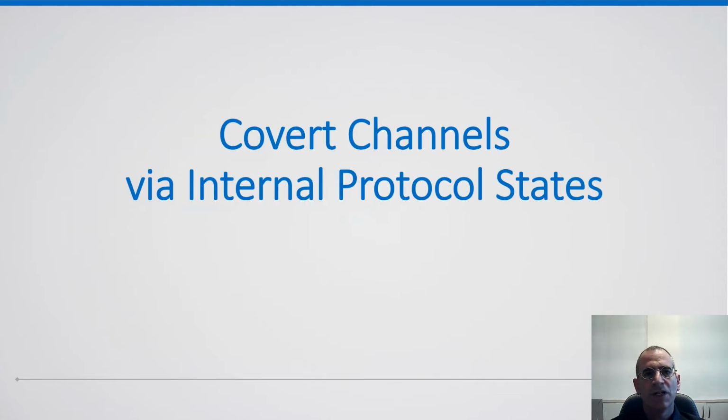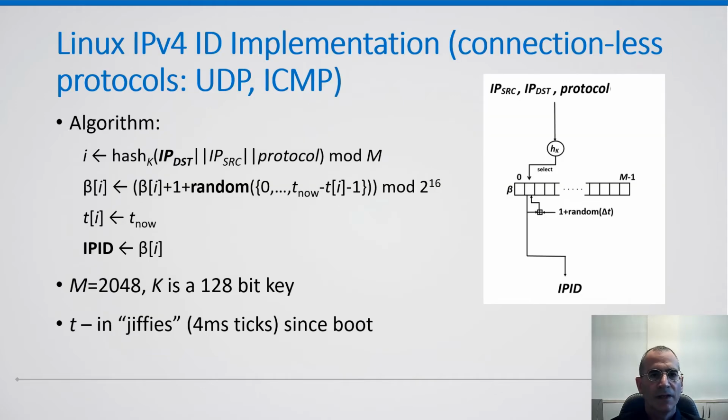Now I will explain how each internal protocol state can be turned into a covert channel. We start with the Linux kernel IPv4 ID implementation for connectionless transport protocols such as UDP and ICMP. It is built upon a table of 2048 counters, shown here as beta. The algorithm hashes the destination IP address of the soon-to-be-sent packet as an index to the table, increments the counter by 1, and also adds a small amount of random noise, up to the amount of time elapsed since the previous access of this counter. The amount of time is measured in 4 millisecond units.